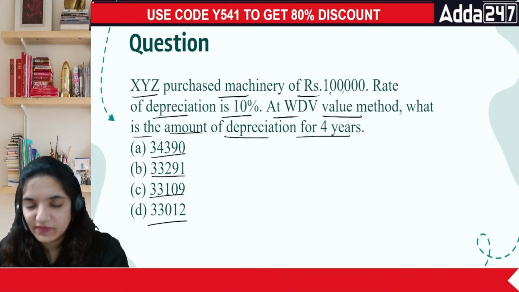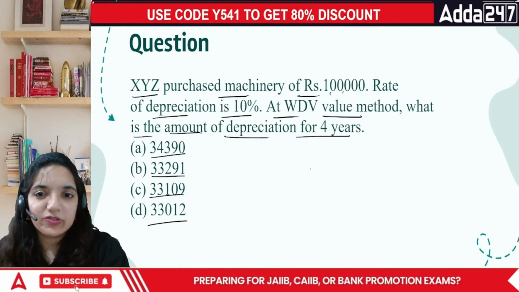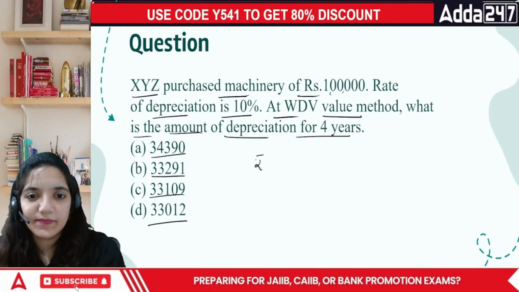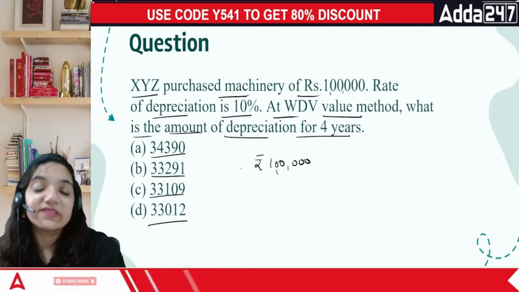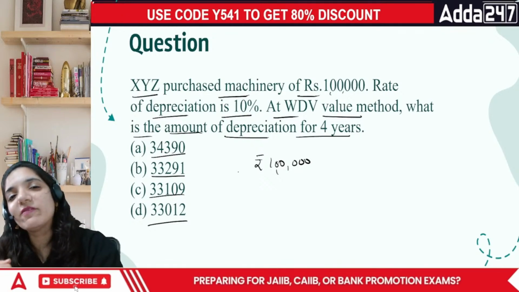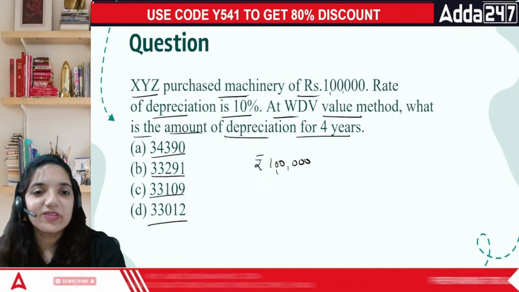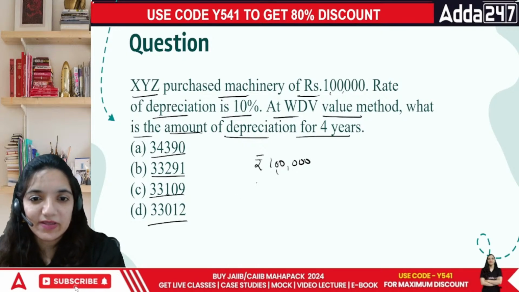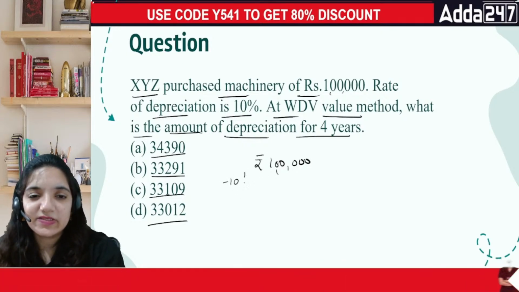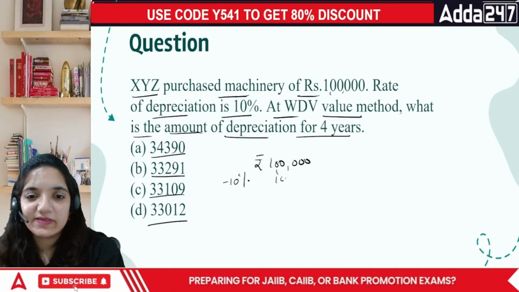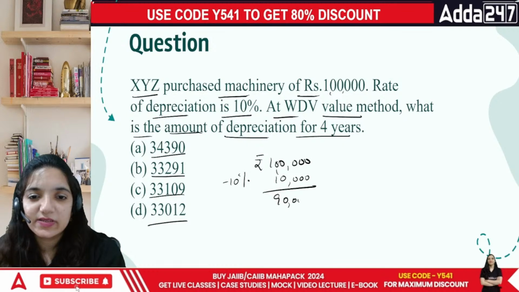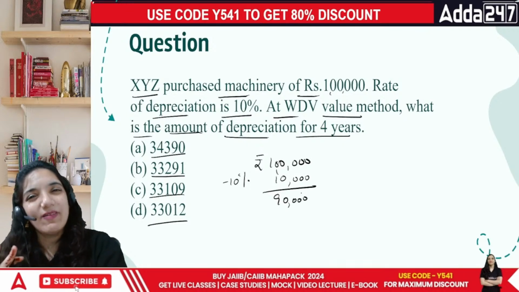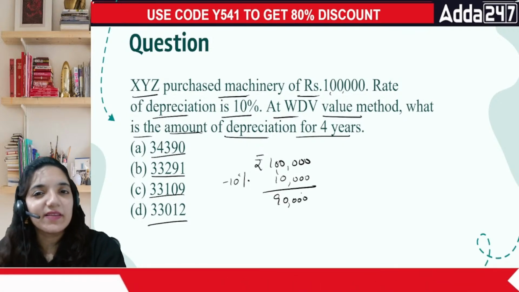Let's look at the specific question further. We purchase something for rupees 1 lakh. Done. Rate of depreciation is 10%. This is WDV. We did the WDV question just now, right? So this was similar to what we're dealing with. 1 lakh minus 10%. For the first year, it is minus 10,000, giving us 90,000. Okay, everyone. Now let's talk about it in detail. There is another way.